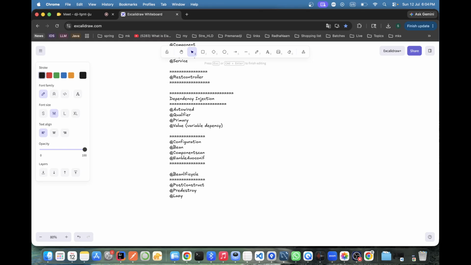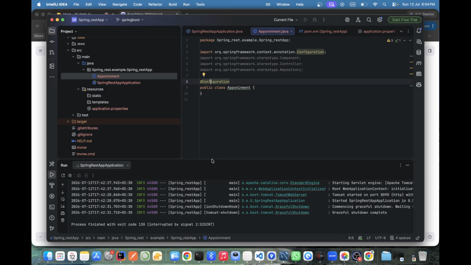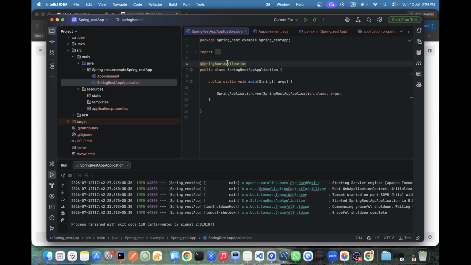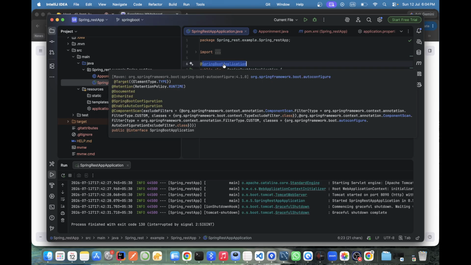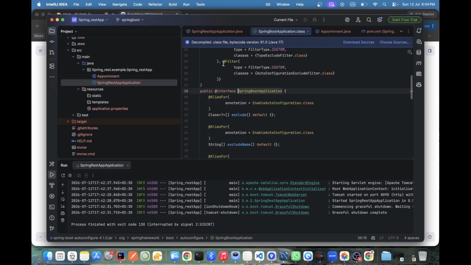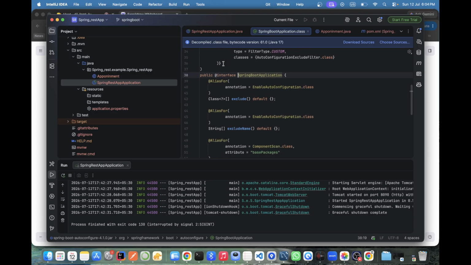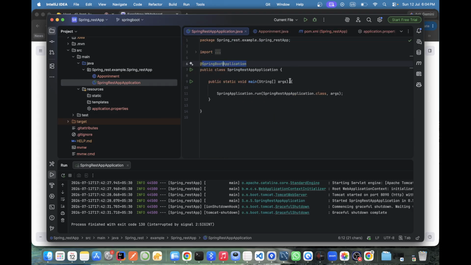And itself a big annotation is @SpringBootApplication. This one. This is combination of three annotations.